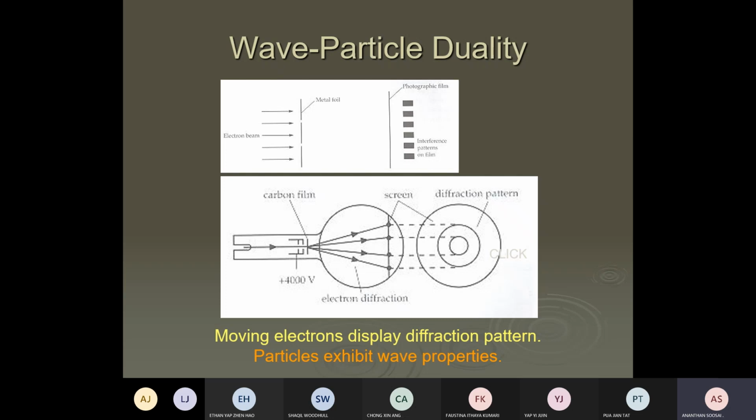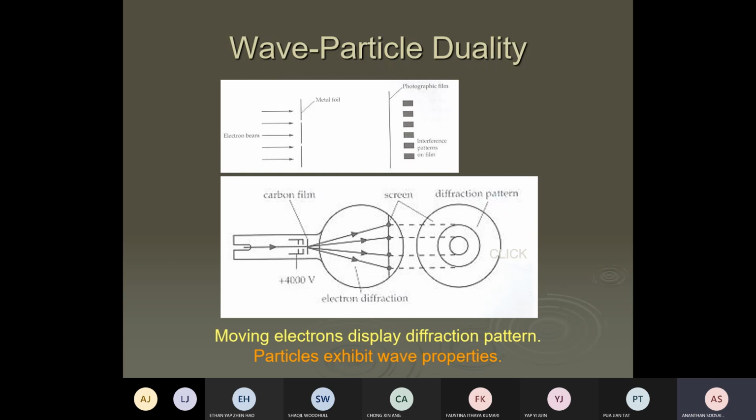A uniform distribution means just one bright spot. The electron cannot show diffraction. So if it's a particle with no wave property, it should show a uniform distribution, just one bright spot.